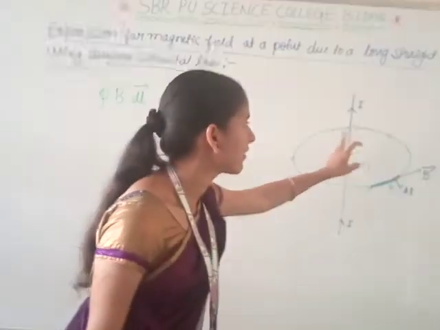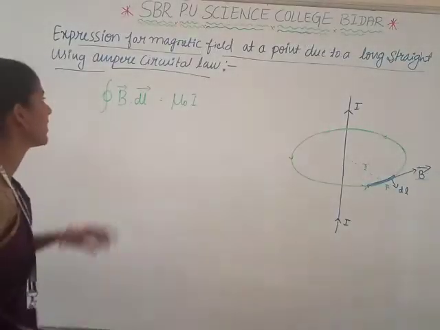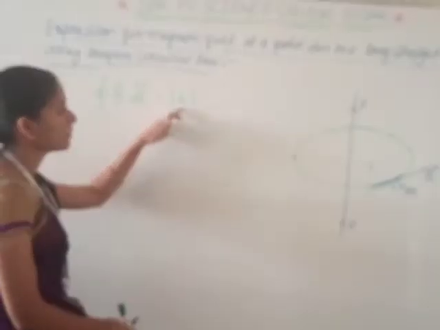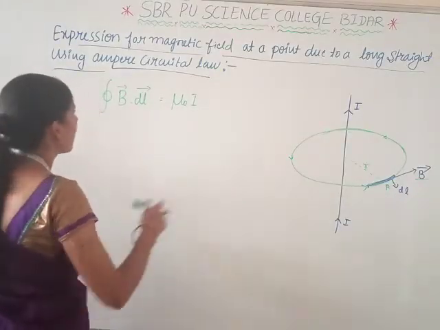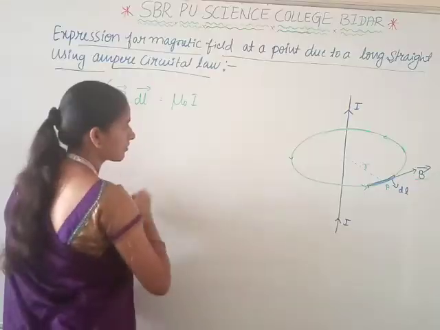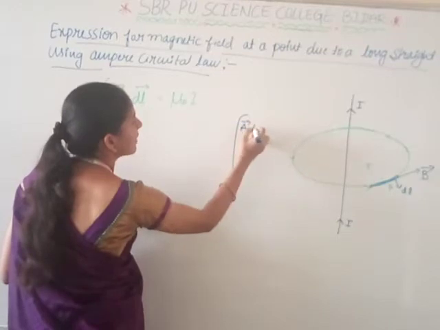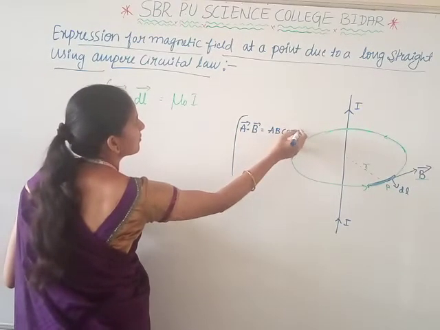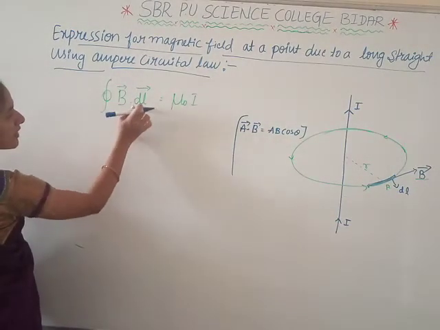Now we know the formula: vector A dot vector B is equal to AB cos theta. This is in the form of vector A dot vector B.